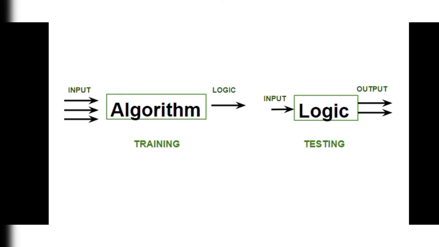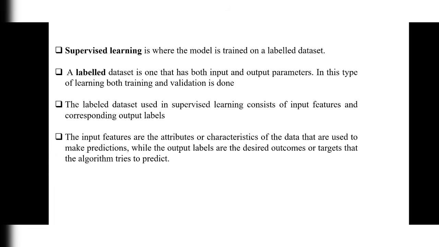output? In the input stage, we are using the algorithm to train. But to test we are using logic. Here I said that statistical modeling and data mining or machine learning techniques will be used. So a suitable algorithm will train on the data in the input side, whereas for testing we'll use some logic, statistical modeling logic, to predict the output. Okay, next, supervised learning is where the model is trained on a labeled data set.